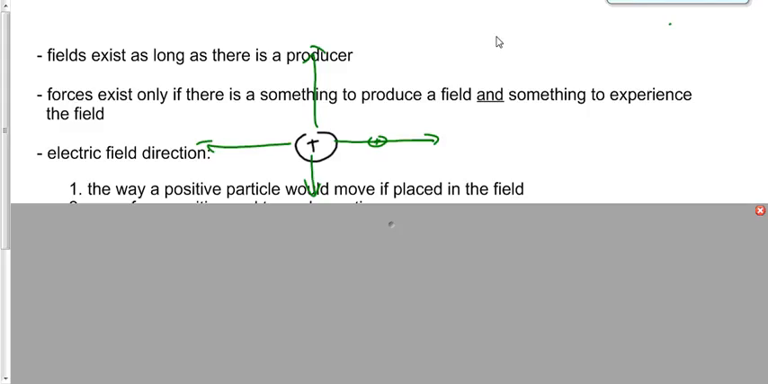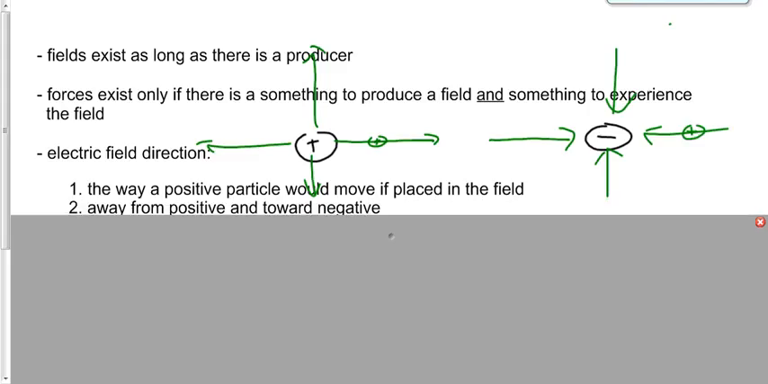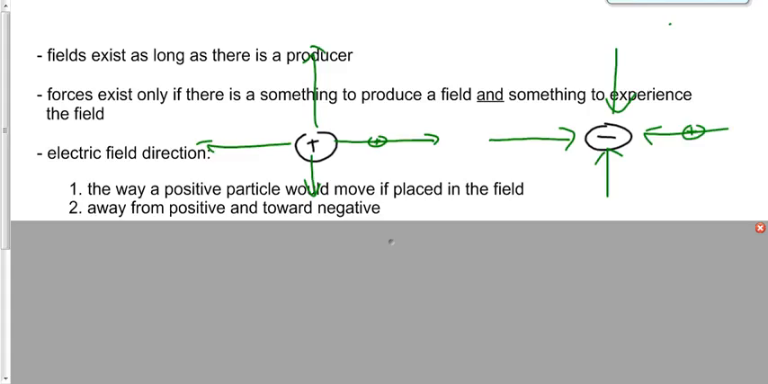If I have a negative producer, and we put a little positive charge in that field, it would be attracted towards it. So we say the field surrounding a negative is toward the negative: away from positive, toward the negative. We're going to define it as the way that a positive particle would move if placed in the field, but we could also say it's away from a positive producer and toward a negative producer.